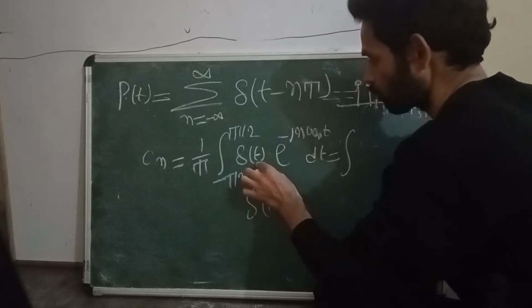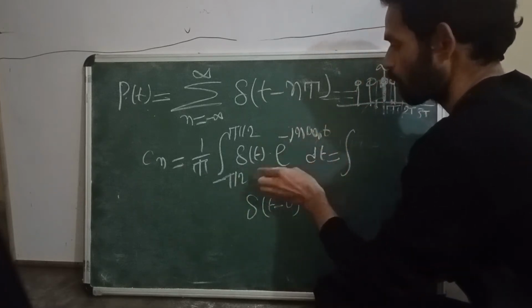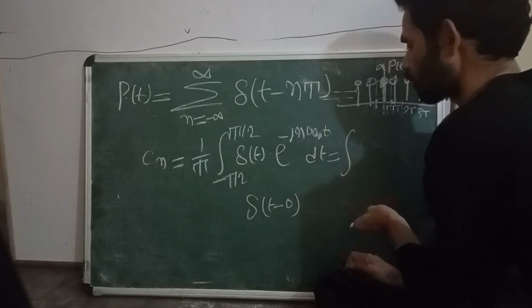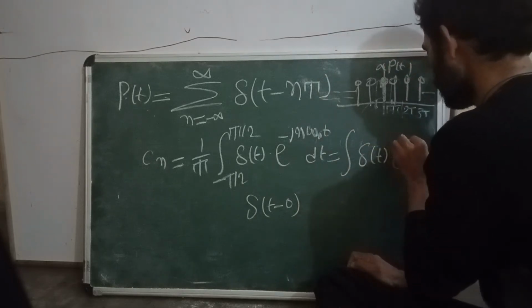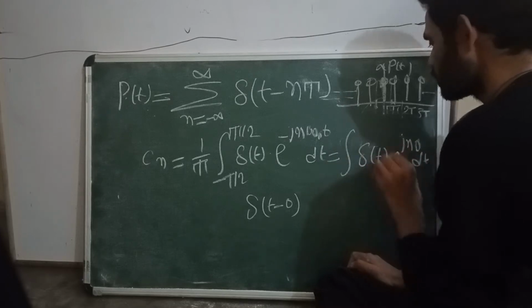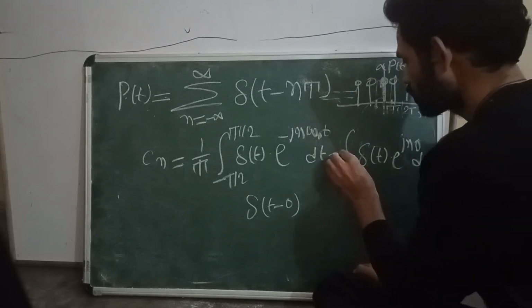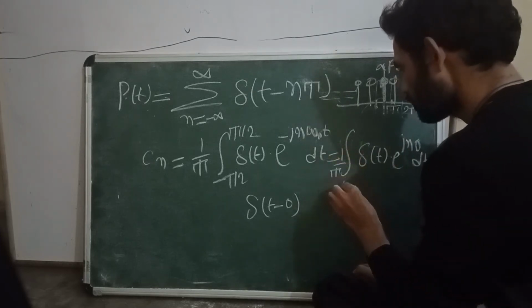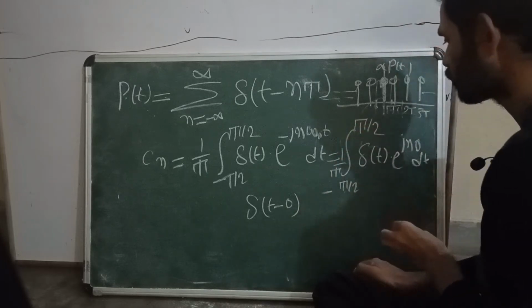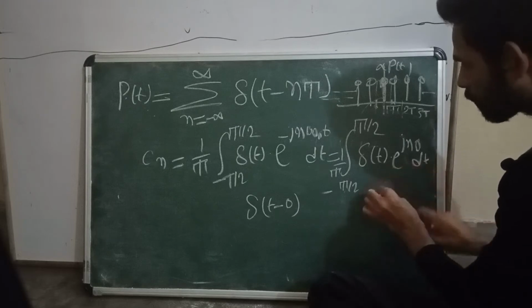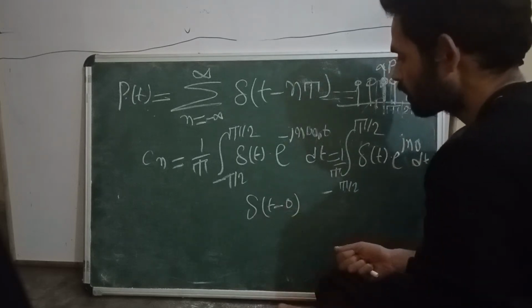We have to put 0 here because we are applying the sampling property. So this is delta of t into e^(j n 0) dt.